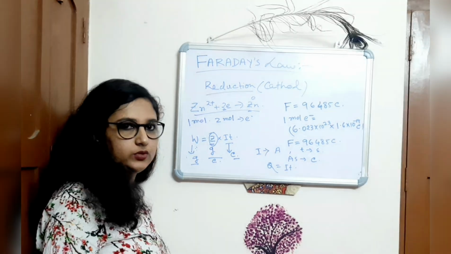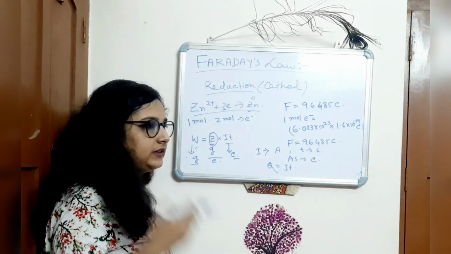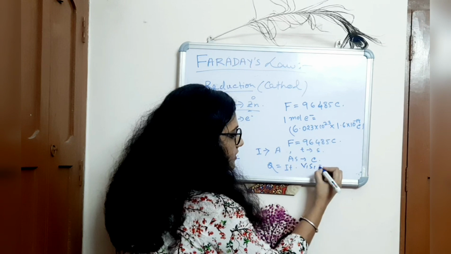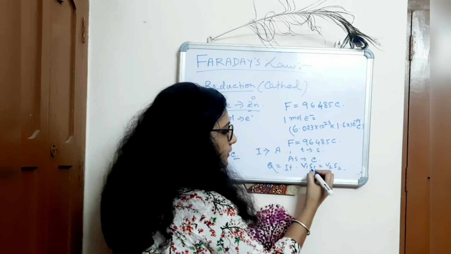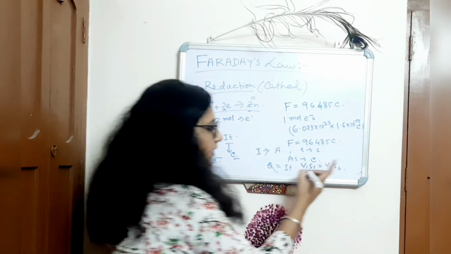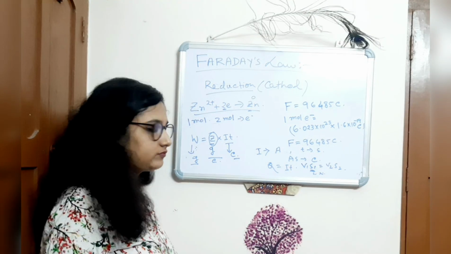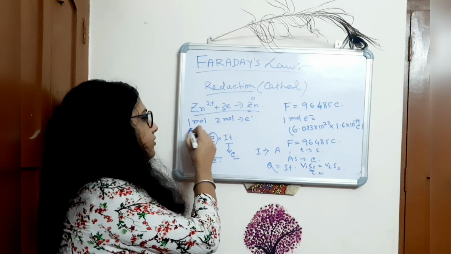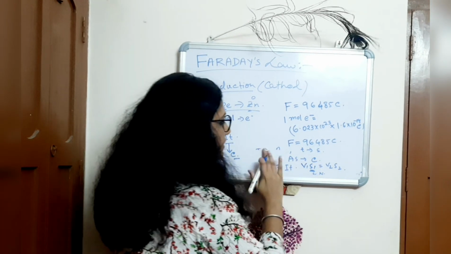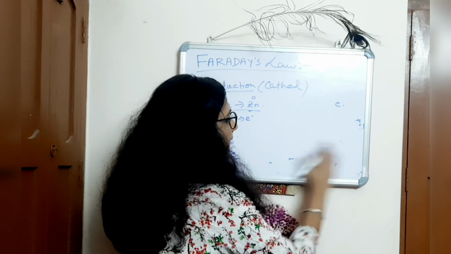Now for this mole concept, we need to modify our concept from moles to equivalent weight. Like in titration we use the formula V1S1 is equal to V2S2, where S is not molarity M but normality.